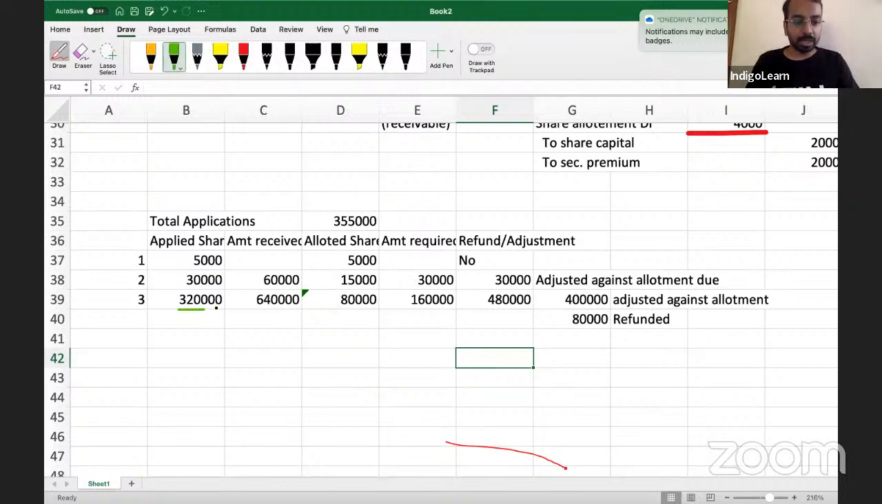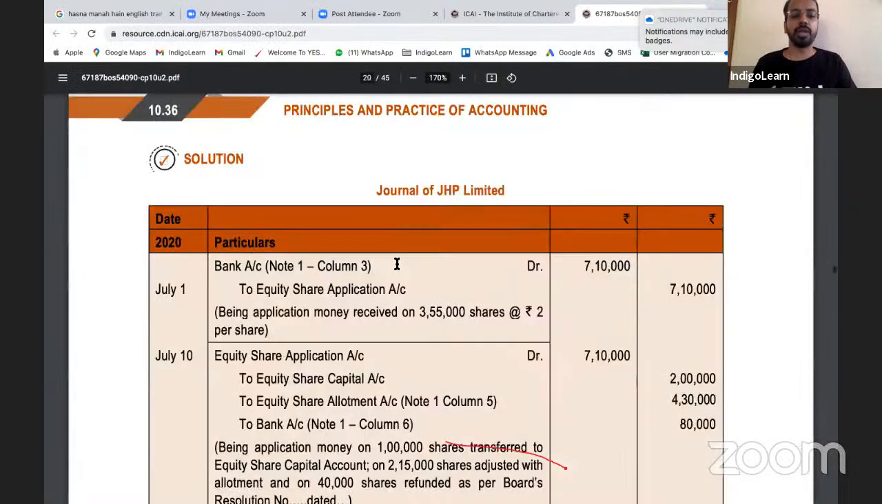We got applications for 3,20,000 shares. We got a total amount of 6,40,000. We allotted 80,000 shares. For 80,000, we need 1,60,000. And for this 80,000, we need 4 lakhs on allotment, and the balance extra 80,000 we are refunding back. Now, once this is there, passing of entries will not be a challenge. So I'll just run you through the entries.